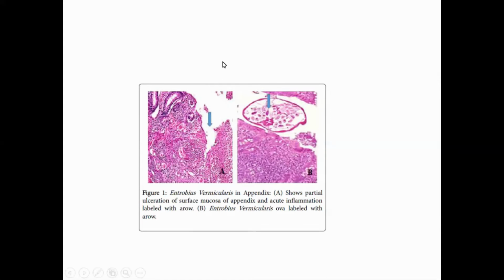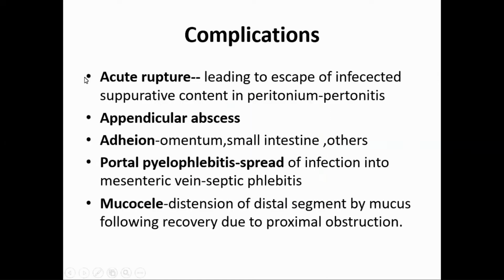Now coming to complications of acute appendicitis. First, acute rupture leading to escape of infected suppurative content into the peritoneum, causing peritonitis. There are a lot of spelling mistakes on the slide, you just correct them. Then appendicular abscess, leading to formation of an abscess in the right iliac fossa.